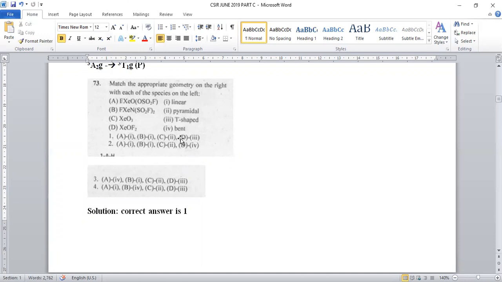So there is a certain difference between geometry and shape of the molecules. Geometry stands for the entire molecular structure, including lone pair also considered. Whenever shape is taken, it is taken with only bond pair electrons, but not lone pair of electrons. That is called the shape of the molecule. Here, most probably we have to consider shape of the molecule, because linear, pyramidal, T-shape, bent shape, all these are called shapes of the molecules, but not geometry.